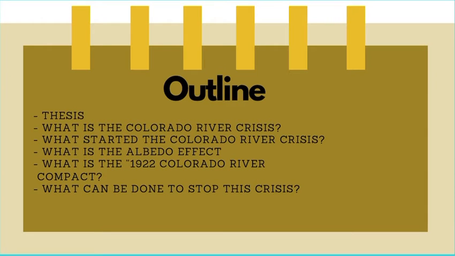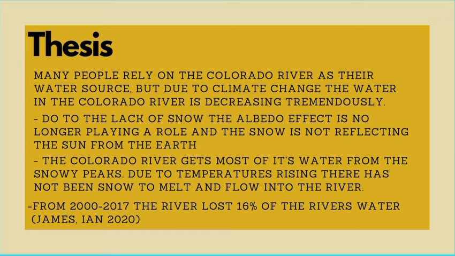Here's an outline of what we will be looking at in this presentation. My thesis statement: what is the Colorado River crisis? What started the Colorado River crisis? What is the albedo effect? What is the 1922 Colorado River Compact? And what can be done to stop this crisis?